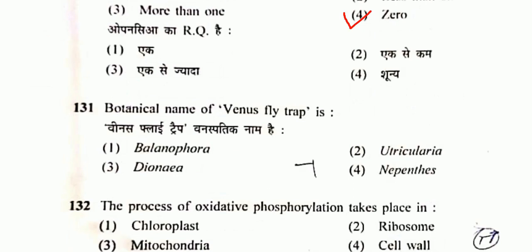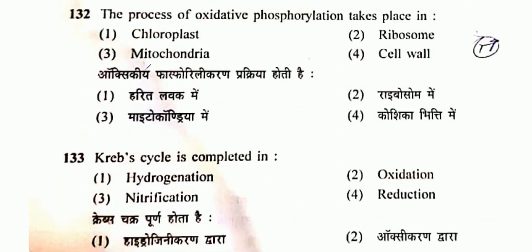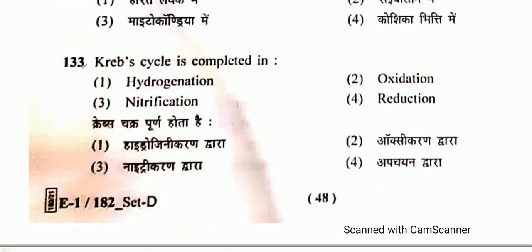So next 131. The botanical name of Venus flytrap. So that will be Dionaea. Dionaea muscipula is the botanical name of Venus flytrap. Question number 132. The process of oxidative phosphorylation takes place in mitochondria, and process of photophosphorylation takes place in chloroplast. Question number 133. Krebs cycle is completed in oxidation. Last step will be oxidation process.